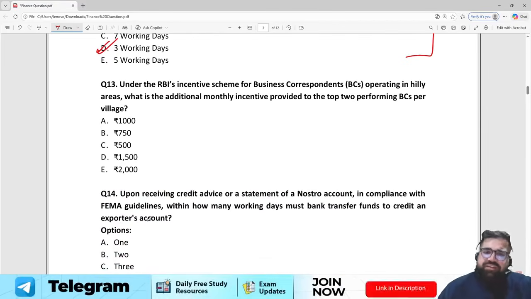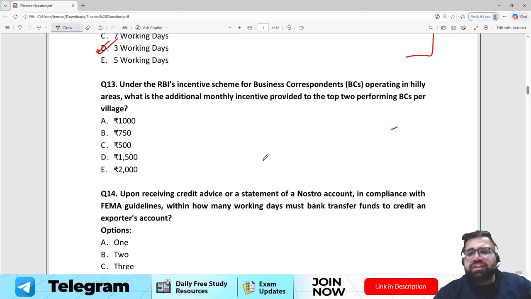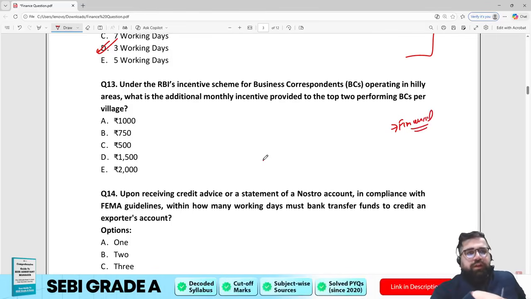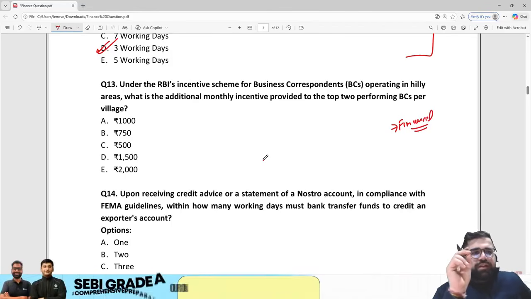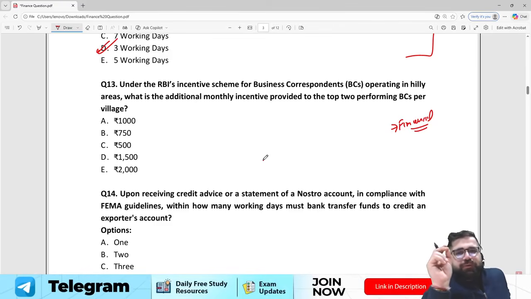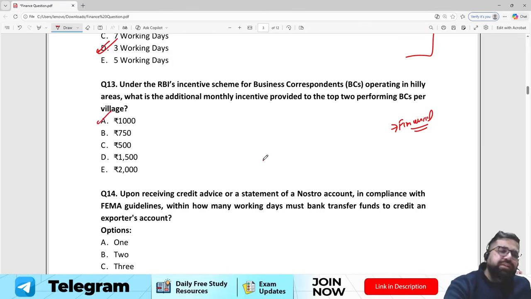Under the RBI incentive scheme for business correspondents operating in hilly areas, what is the additional incentive provided to the top 2 performing BCs per village? Now, this question directly relates to your financial inclusion chapter, right? So do cover the recently updated National Strategy for Financial Inclusion. But the question is specifically asking what is the monthly incentive provided to the top 2 performing BCs per village. The correct answer was option A.